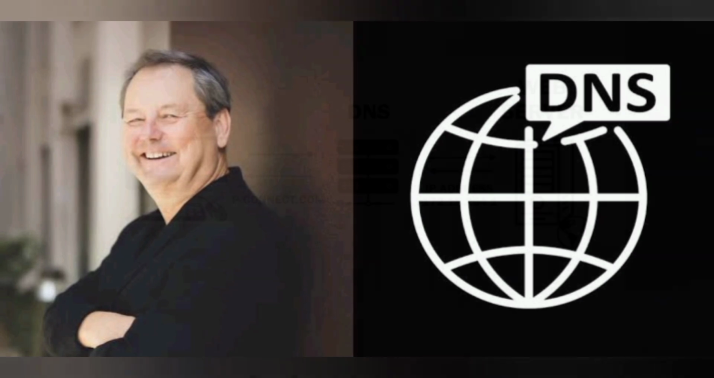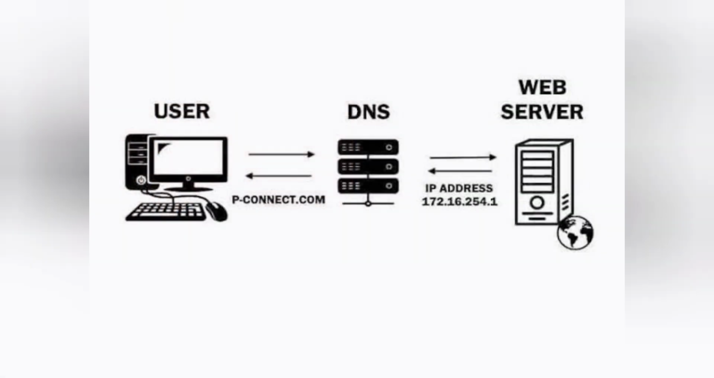The domain name system, DNS. Paul Mockapetris invented the DNS, introducing domains like .com, .org, and .edu, making the Internet more user-friendly. 1984. The domain name system, DNS, was introduced, creating recognizable addresses such as .com, .org, and .net. This simplified the way people accessed websites, making it more user-friendly.